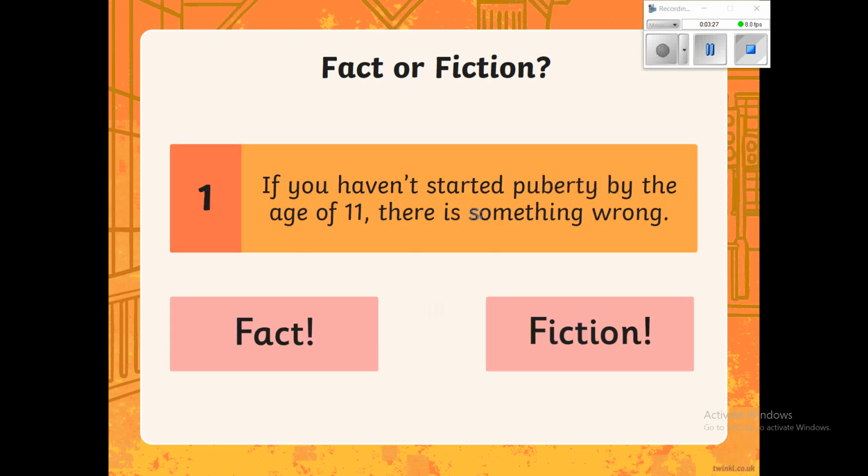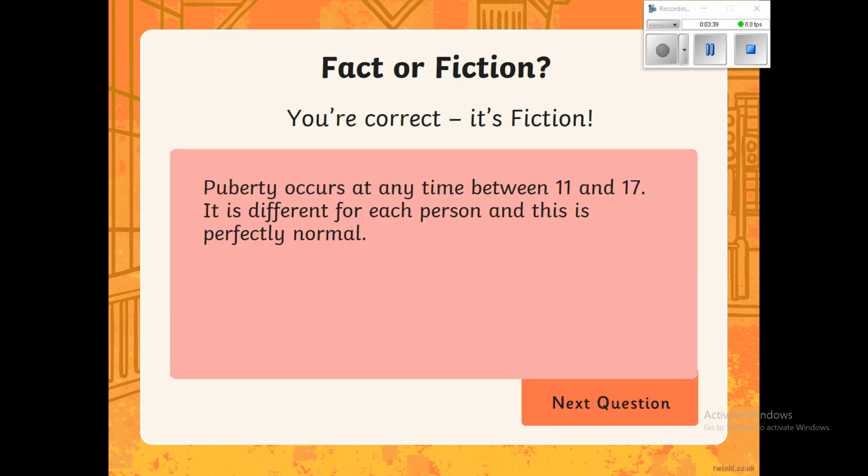So if you haven't started puberty by the age of 11, there is something wrong. Just pause the video, write down whether you think that's a fact or fiction, so true or not true, and then we'll have a look at our answer. Okay, so of course it is fiction. Puberty can occur at any time between the ages of 11 and 17.